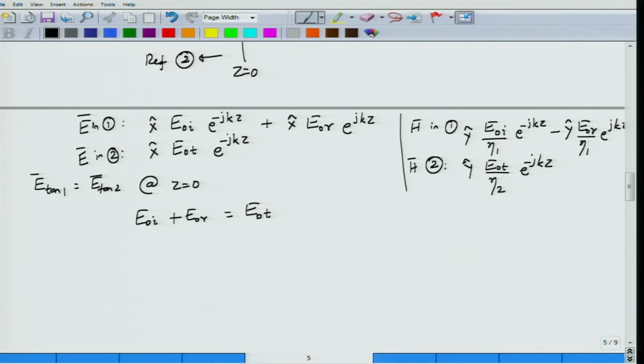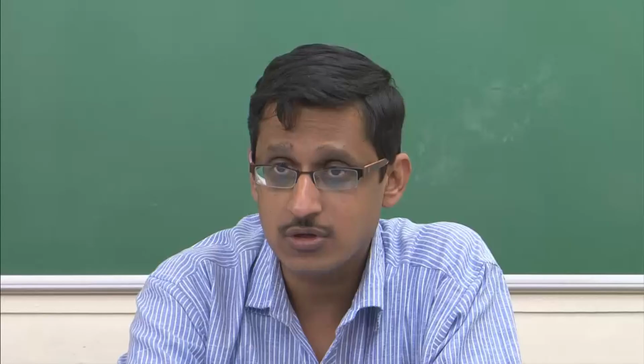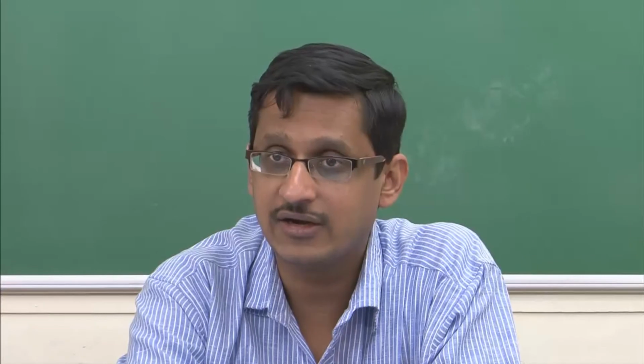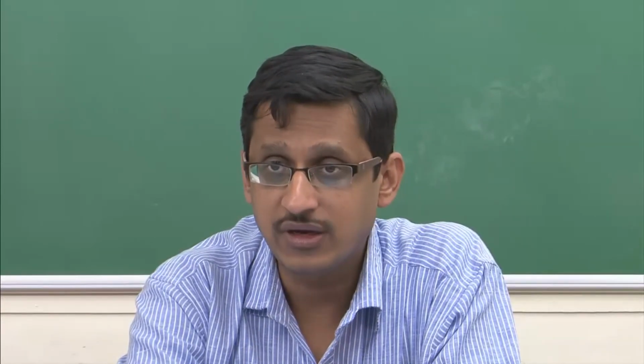Well, the tangential magnetic fields, clearly this is still tangential to the z equal to 0 surface, must again be continuous now, right? There is no possibility of having any surface current as in the case of a conductor, right? There is no possibility of having a surface current between dielectric and dielectric, because a dielectric is assumed to be perfect and free of charges and currents.